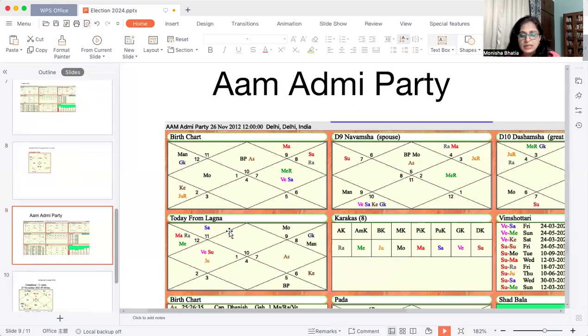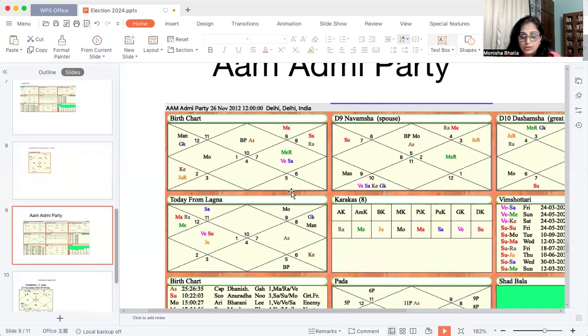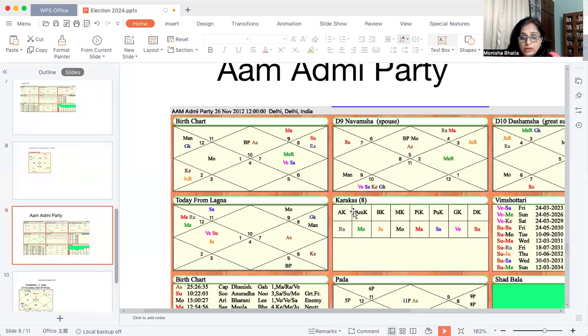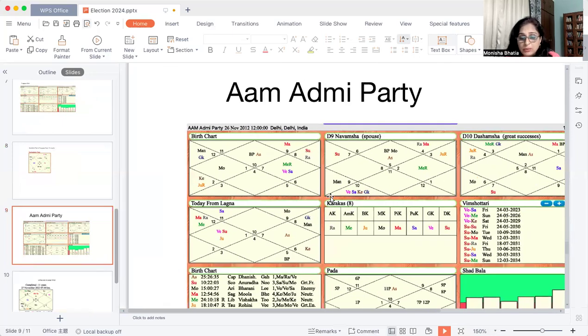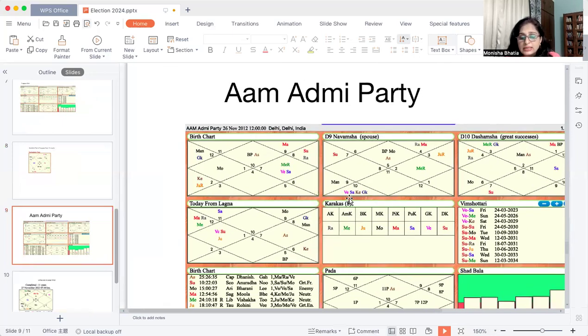So this party's chart is also very good here. You see that the 10th Lord Venus is powerfully placed with the Kendra Lord Saturn. So they are going to give good results to this party, although both these planets are sitting in the 6th house of the Navamsha. But if we superimpose them in the main chart as per the Rashi Tulya, they will both go to the